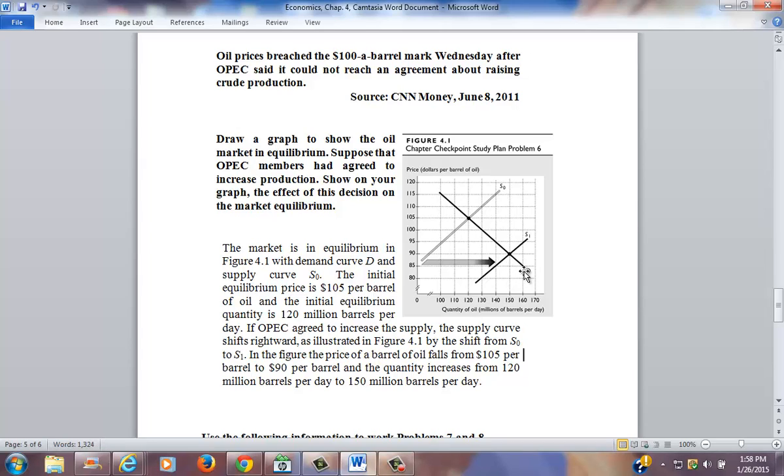And why isn't it 160 or why is it 140? Again, this is just arbitrary. It's just moving the supply line out, saying we're going to increase production, we're going to lower this price. And how far will it go? Well, it depends on by how much the supply line shifts. So this supply line here, new price here, new quantity down here.